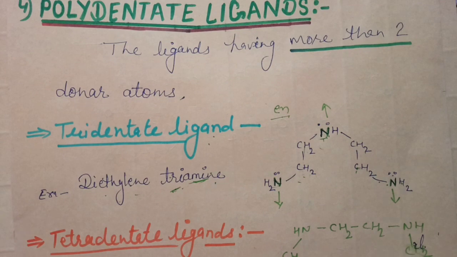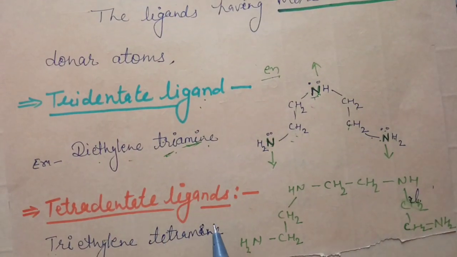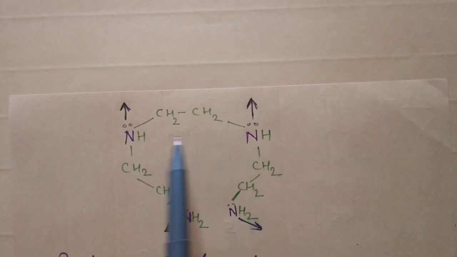Tetradentate ligand: one amine is extended, and ethylene is also added, so it will be triethylene tetraamine. Triethylene tetraamine. Tetra is an even number, so ethylene, then on both sides NH groups, meaning amine groups.